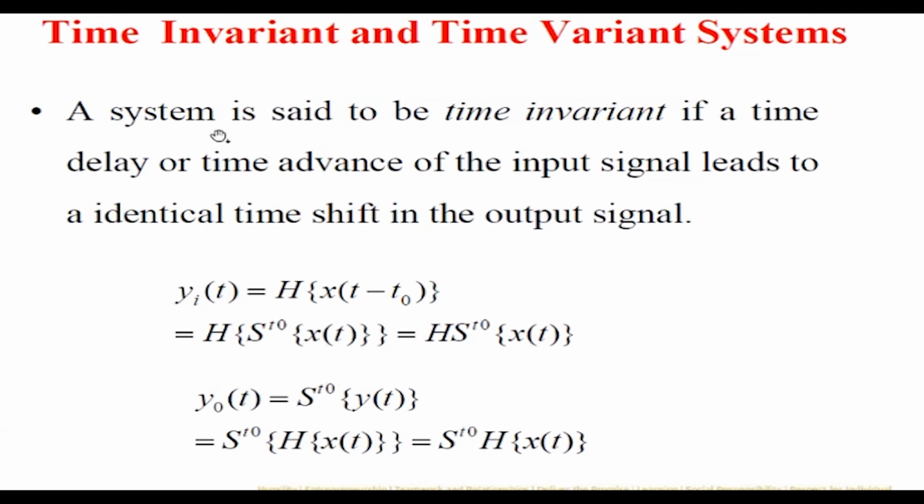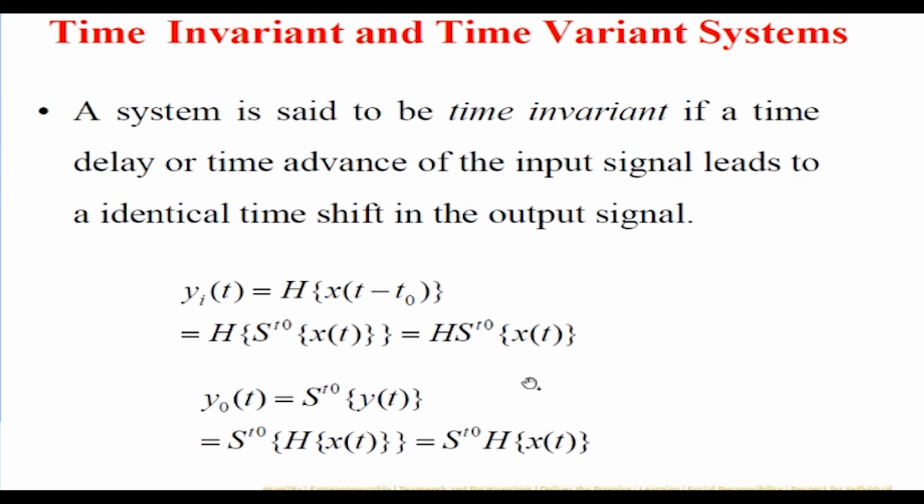The formal definition says that a system is said to be time invariant if a time delay or time advance of the input signal leads to an identical shift in the output signal. That means, let us assume y of t is my output and x of t is the input. If I delay or advance the input, and there is an identical time shift in the output signal, then we call it time invariant, or otherwise variant.